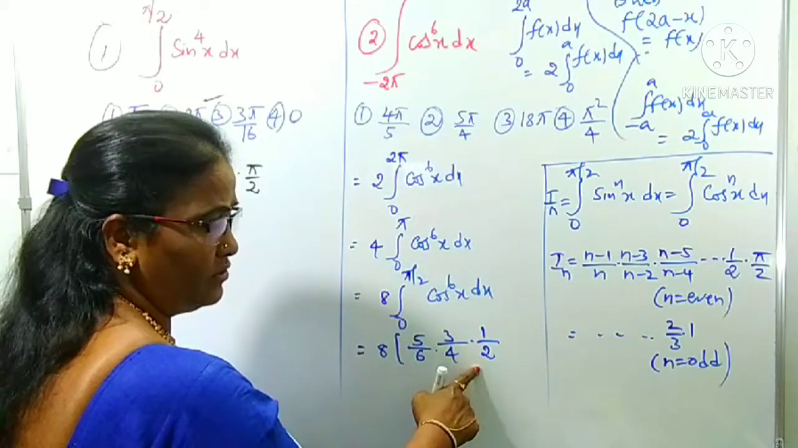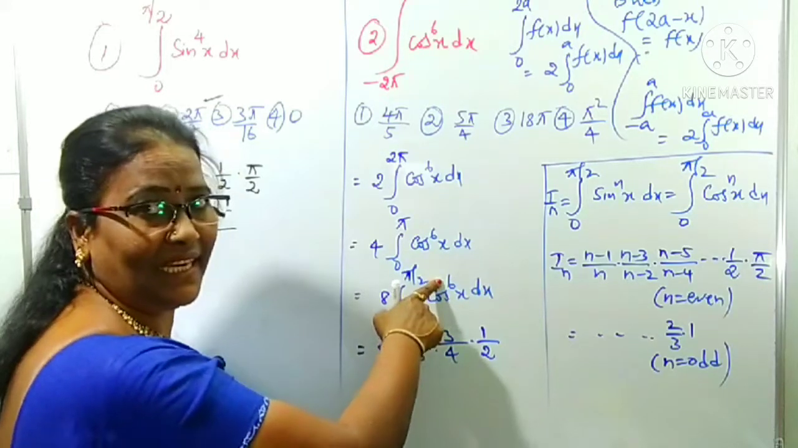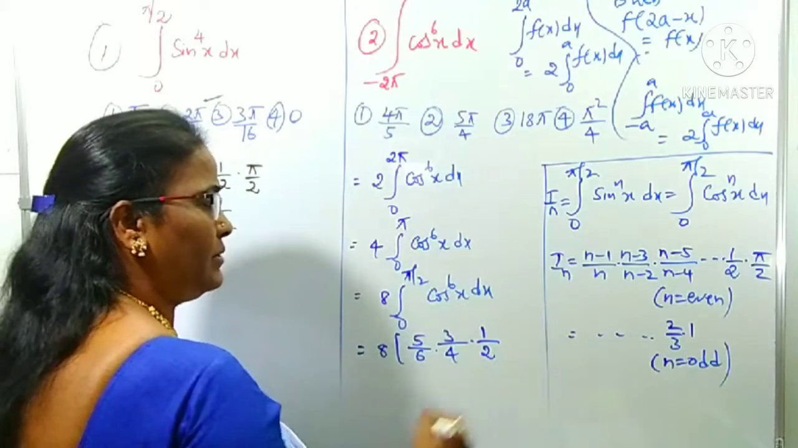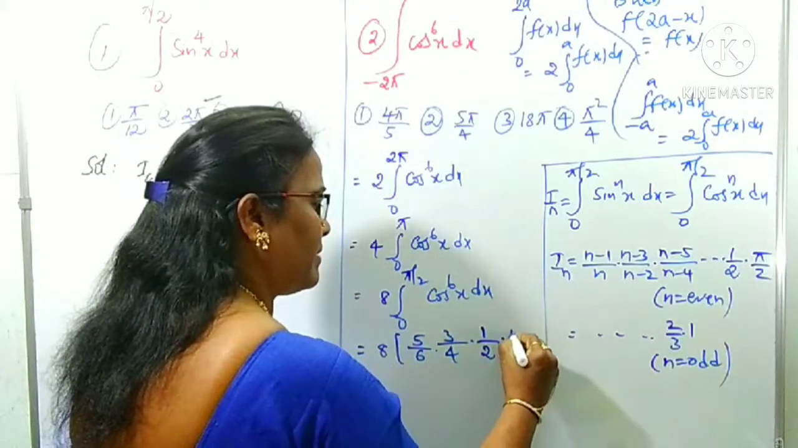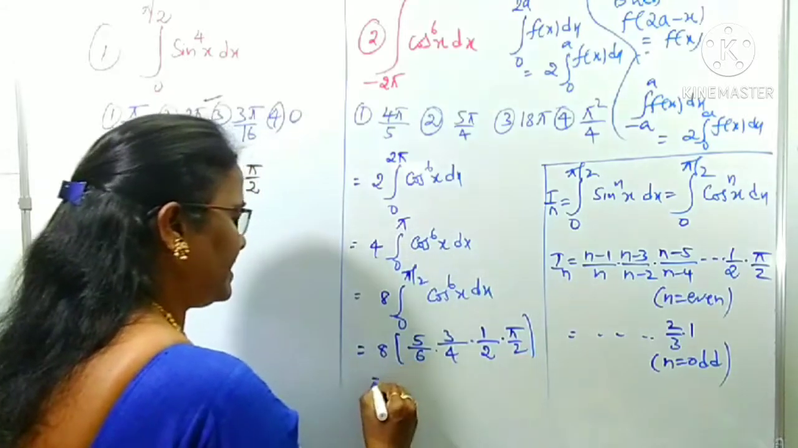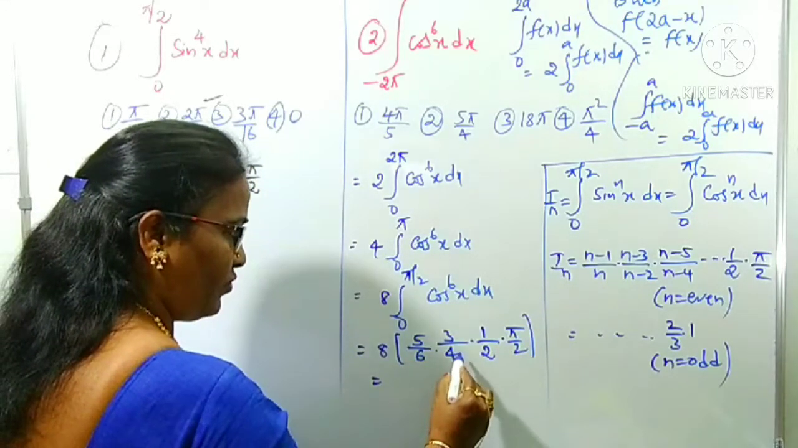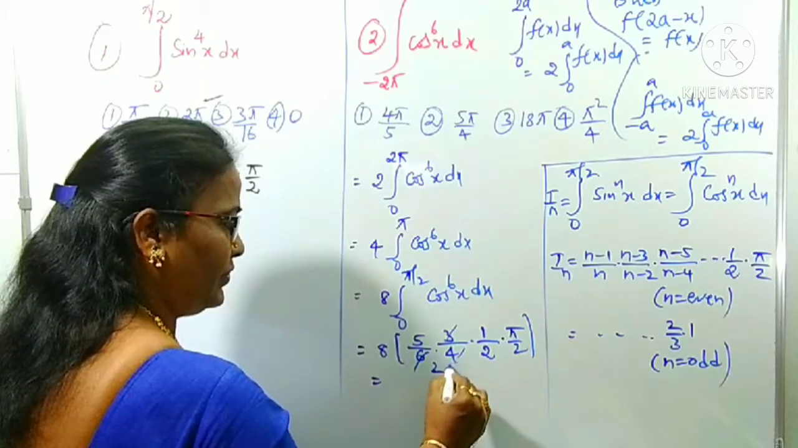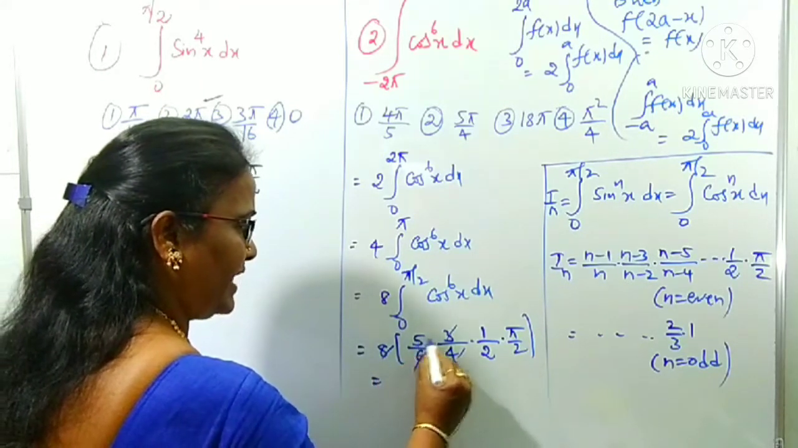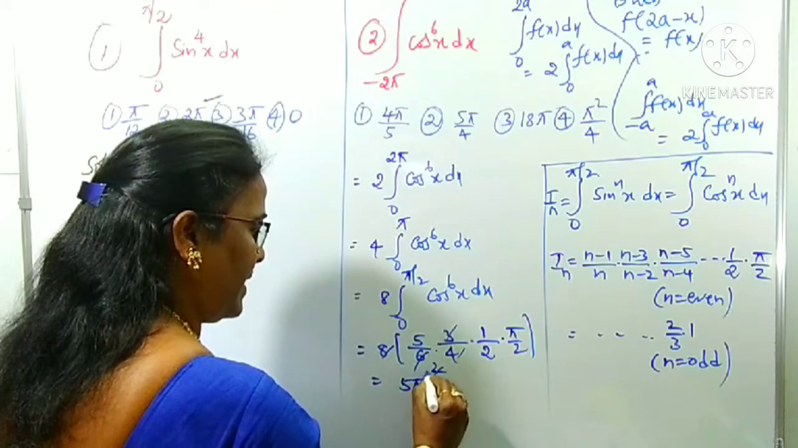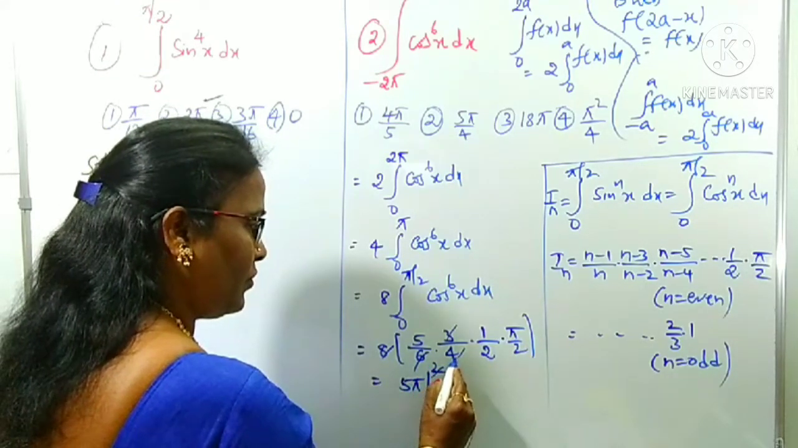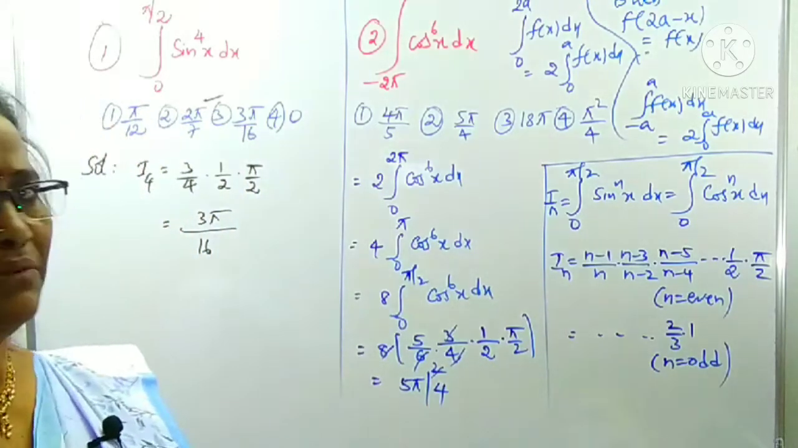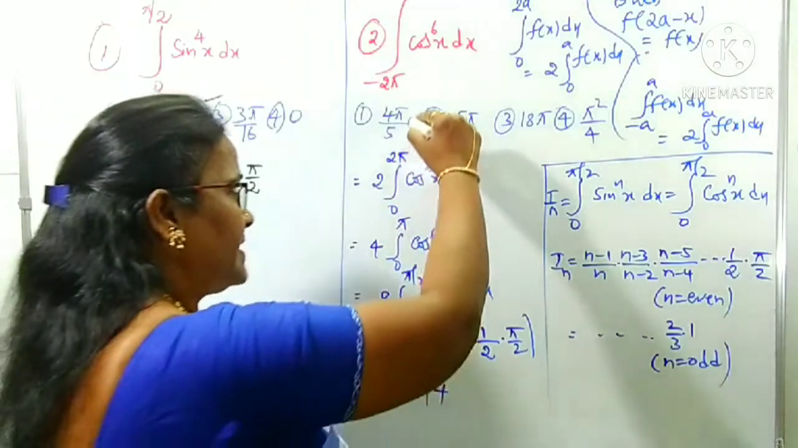Why is it 1 by 2? Because of what is the n value? n is 6, even. If it is even, compulsorily we get the 1 by 2. Then what you have to use? Pi by 2, right? We can make the simplification. This is 4, 3 2's, again 4 2's are 8, 8 cancel. 5 into 5, 5 pi by, this cancel. 2 into 2, 4, 5 pi by 4. Which option? 5 pi by 4 is clearly the second option.